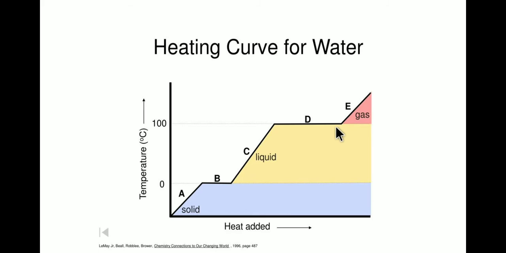Now once the entire liquid is converted into gaseous form, if more heat is added, then the temperature of that vapor will start increasing. So this curve shows how the temperature remains fixed at certain points, that is during the melting of ice and during the boiling, and how it slowly starts increasing again when more heat is added.